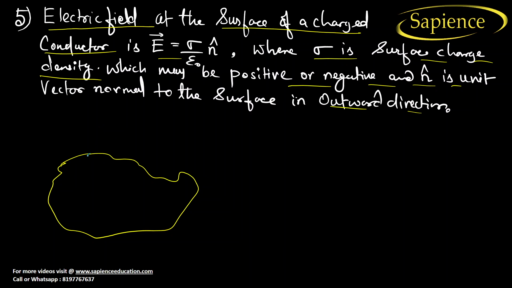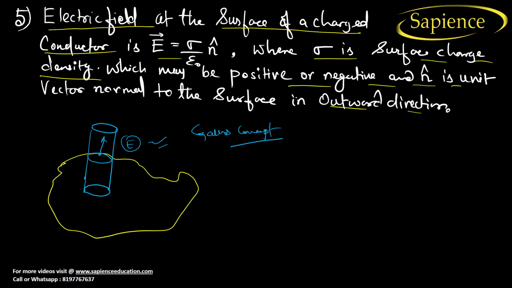So let us consider this is the surface, and I am making a Gaussian surface, right? I want to find the electric field at the surface of the charged conductor. So if you want to find the electric field at this surface, you can use the Gauss concept.